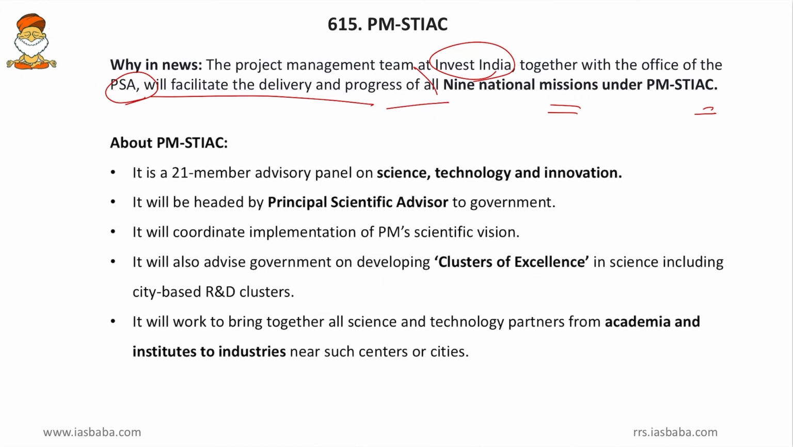Now, it is a 21-member advisory panel on science, technology and innovation. So it is a 21-member, a huge body. Then it will be headed by the principal scientific advisor to the government. So the PSA will be the head of this PM's STIAC. Then it will coordinate implementation of the PM's scientific vision. So whatever the PM's scientific vision is, might be Digital India, Missile India, all those things will be implemented by this PM's STIAC.